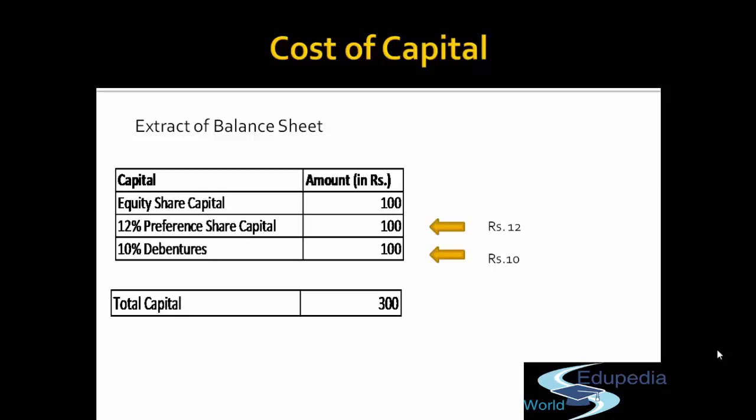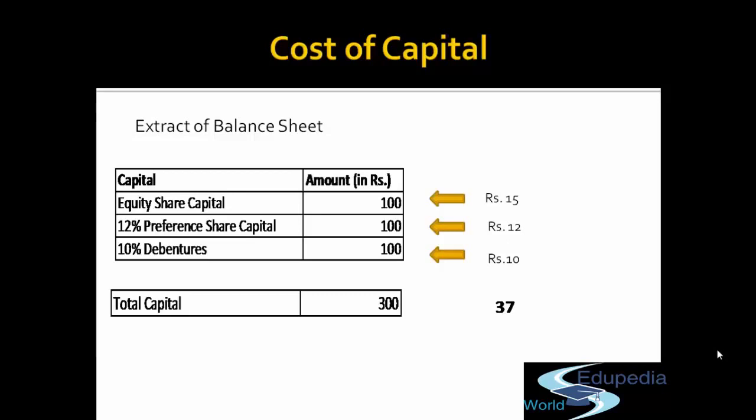So if the expectation of the preference share capital is rupees 12, obviously the expectation of the equity share capital holder will be more than rupees 12. Let's say the expectation of the equity share capital is rupees 15. So the company has to at least generate funds, that is rupees 37, in order to meet the expectations of all these financiers, right? So the company has to at least invest 300 rupees in such a way that they can generate a return of rupees 37 so as to meet their expectation.